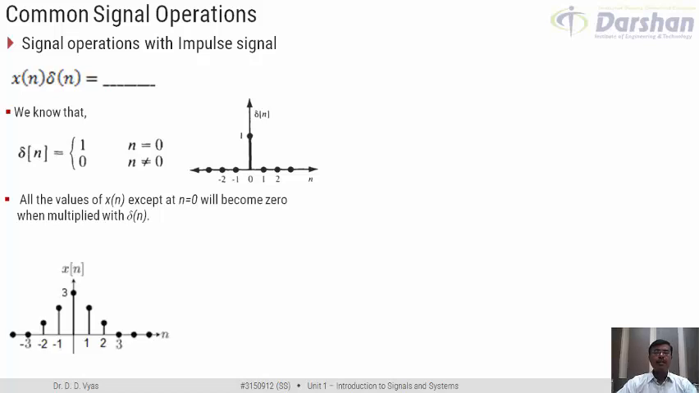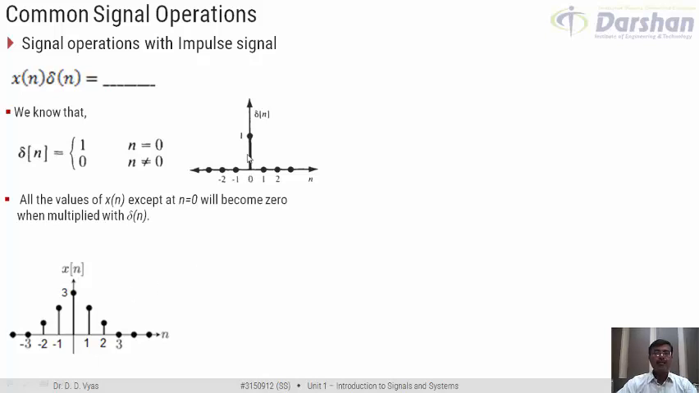Let me show you by taking one example. Let us say that x of n is defined something like this. It is non-zero between minus 2 and 2. At n equal to 0, the value of x of n is equal to 3. Now suppose that we multiply these two signals. This is x of n and this is delta of n. We know that multiplication is point to point, that is, the value of x of n at n equal to minus 2 would be multiplied with the value of delta n at n equal to minus 2. The value of delta n for all n except n equal to 0 is 0. So the multiplication is going to result in 0.